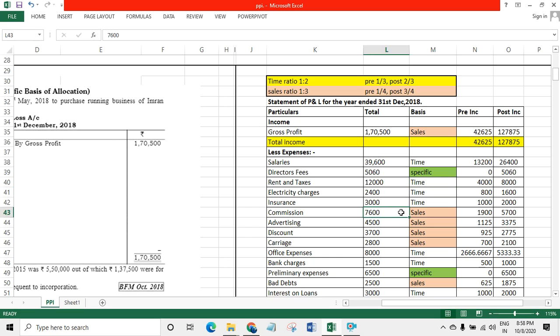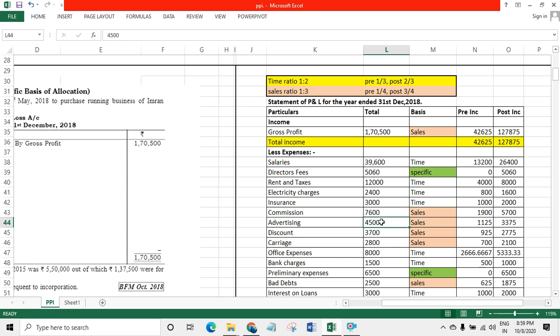Commission 7,600 on the sales ratio, 7,600 into 1/4. Okay, and 7,600 into 3/4. Understood. So whatever sales ratio are there, advertising, discount, carriage, we will multiply it by 1/4 and 3/4.